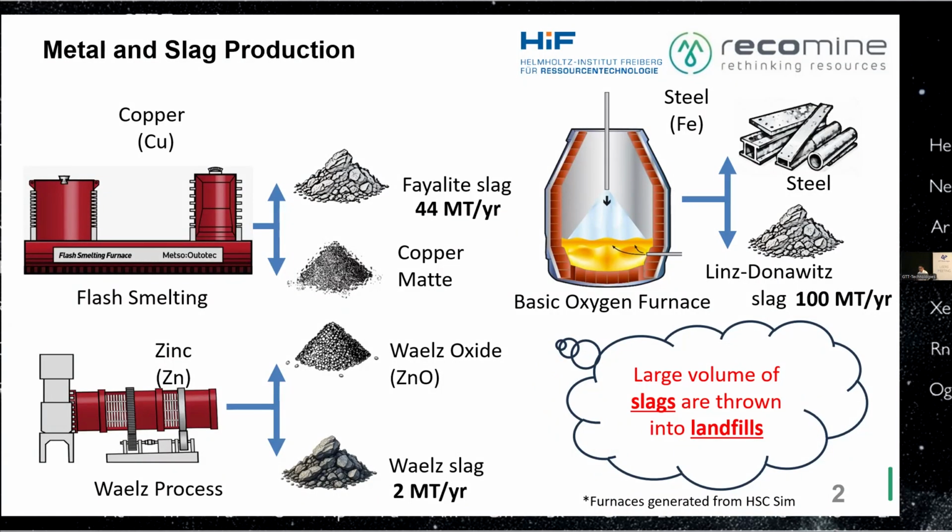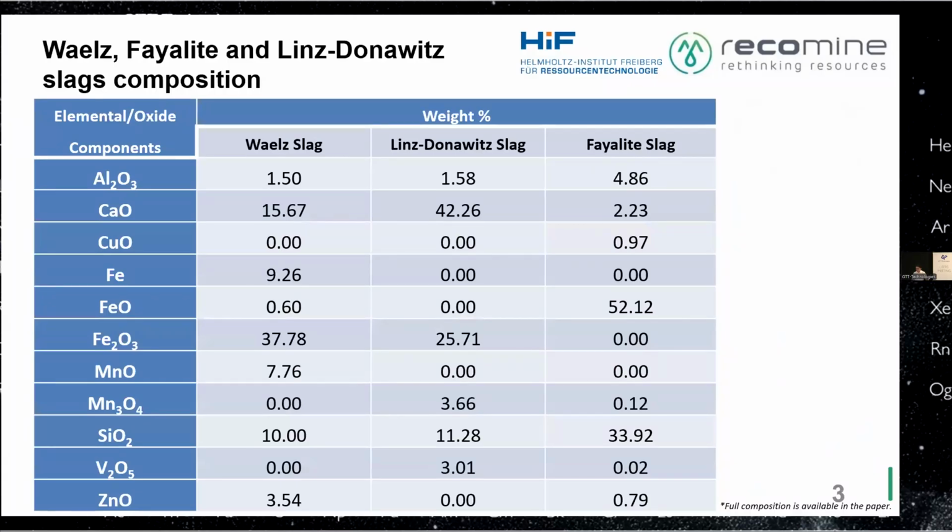How then can we valorize them? One way is through pyrometallurgy. By checking their chemistry, as we can see here, all these slags contain the things that we need in order to do smelting. They have Al2O3, CaO, SiO2, and some of the valuables that we wanted. We can actually valorize them: silicon, iron, manganese, calcium, vanadium, zinc, and copper.